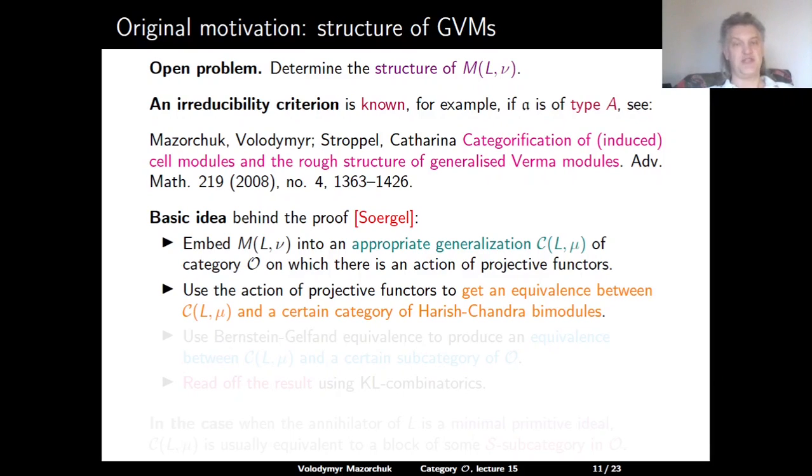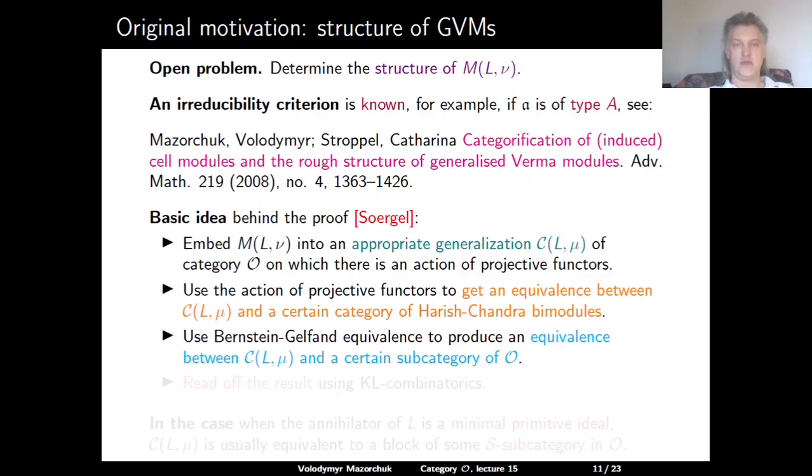Using the action of projective functors, we might get an equivalence between this category and a certain category of Harish-Chandra modules. Using the Bernstein-Gelfand equivalence, this will give rise to an equivalence between our category and a certain subcategory of category O. And then we can read off the result using the Kazhdan-Lusztig combinatorics of category O.